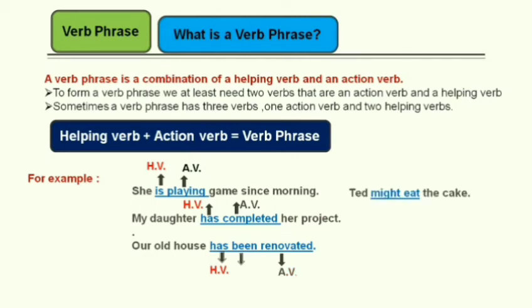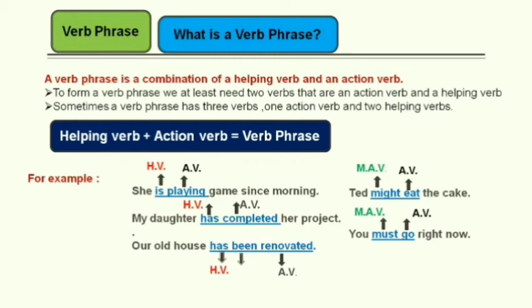Next example: Ted might eat the cake. Here might is the modal auxiliary verb and eat is the main verb. One more last example is: You must go right now. Here in this sentence, must is the modal auxiliary verb and go is the main verb, that means action verb.